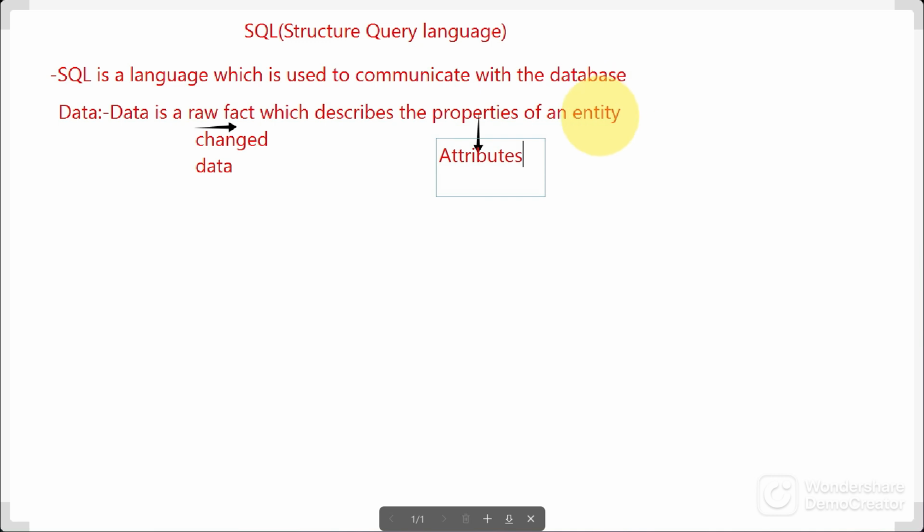Entity is nothing but we can say an object. Let me once again discuss. Data is a raw fact which describes the properties of an entity. So raw fact means unchanged data, properties means attributes, entity means object.